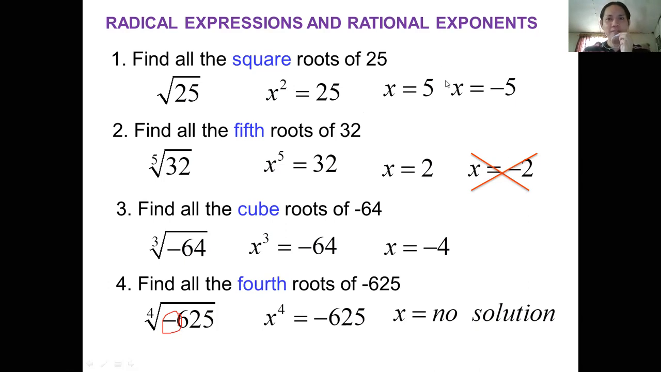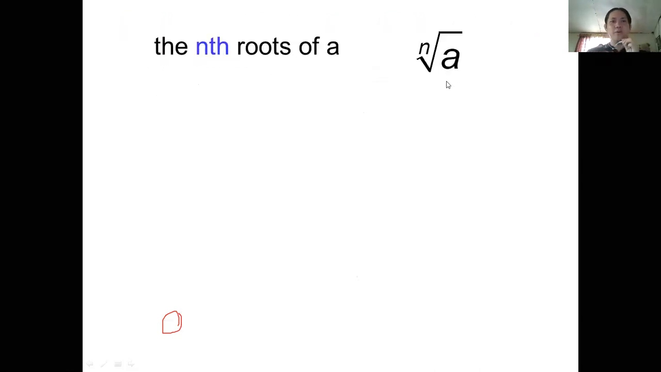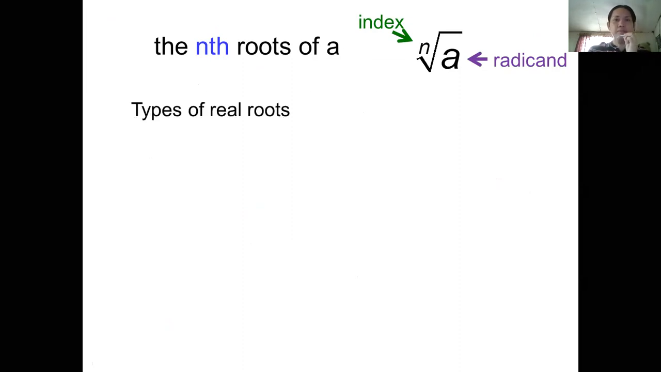So now, we are going to review and talk more about the nth roots of a. Just a recap: n is the index, and a, the expression inside the radical, is called the radicand. So the types of real roots are, as I mentioned a while ago,